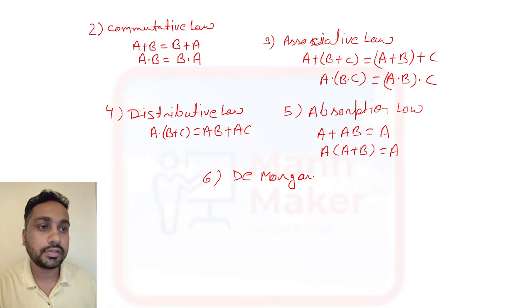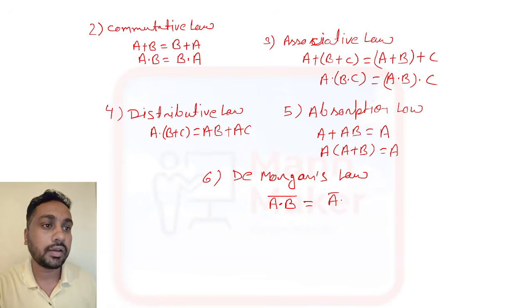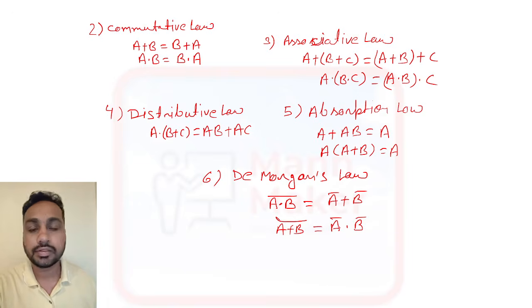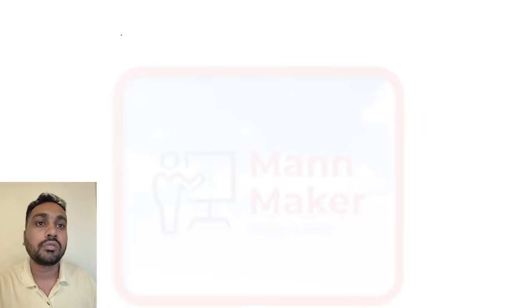In De Morgan's law, if we have a dot b whole bar, then we can write a bar plus b bar. And if you have a plus b whole bar, then you can write a bar dot b bar. This is De Morgan's theorem or De Morgan's law. Just remember all these points for solving questions, for Boolean algebra reduction.